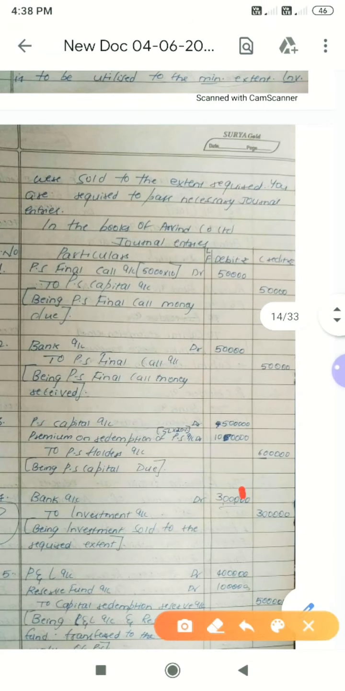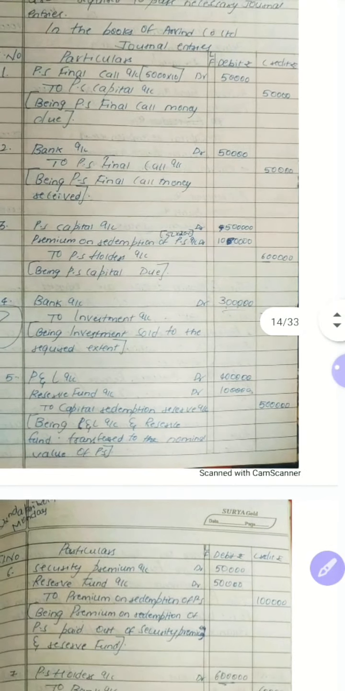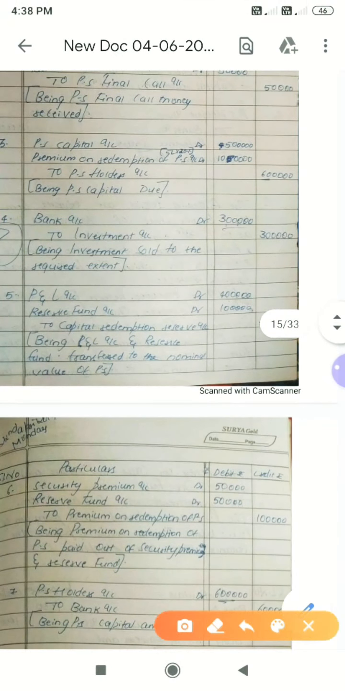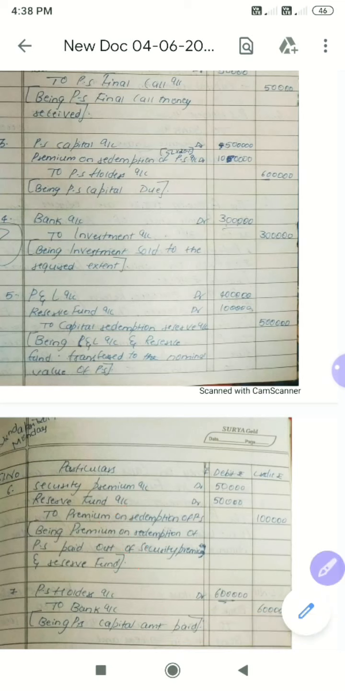Like this you have to write, this will be the third journal entry. Share premium account 50,000, reserve fund 50,000, to premium on redemption account 1 lakh. Total it will be, so 50 plus 50 it will be 1 lakh. So this will be the third journal entry.